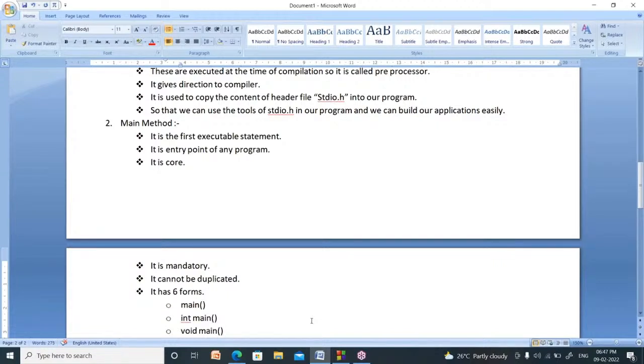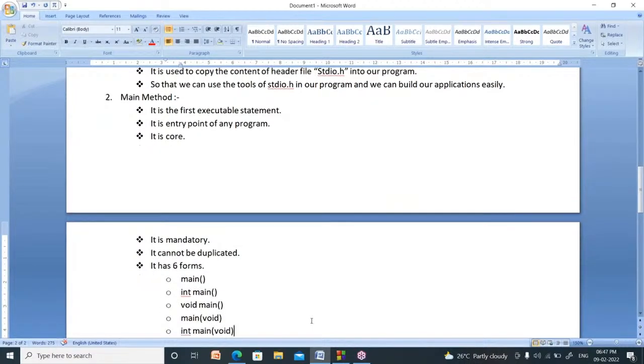It is mandatory, meaning compulsory. You have to write at least one main method. It cannot be duplicated, which means you cannot write more than one main method in a program.